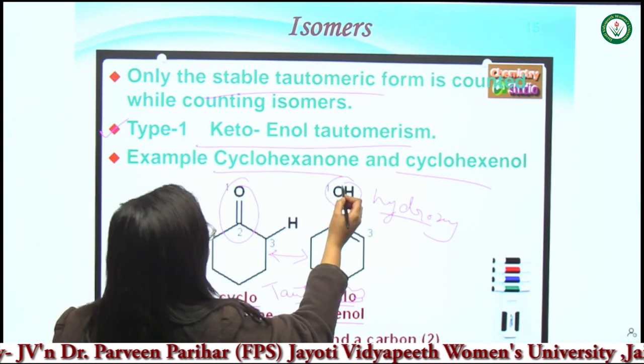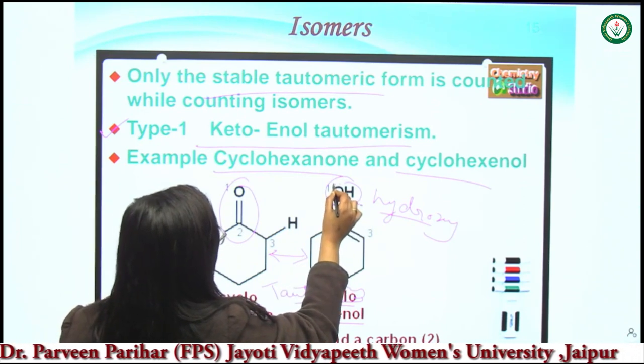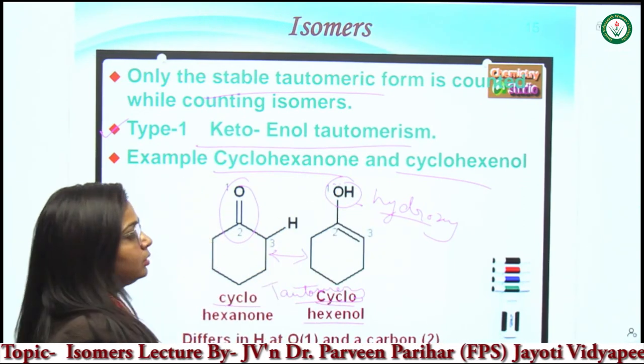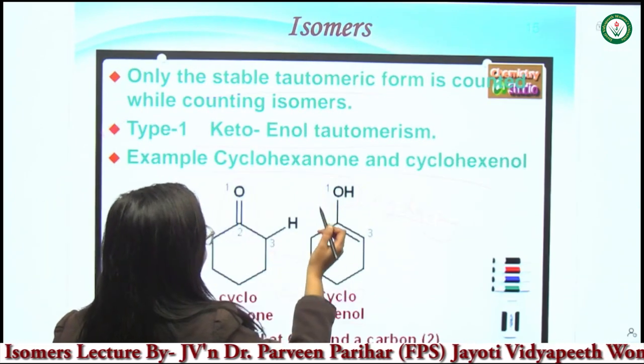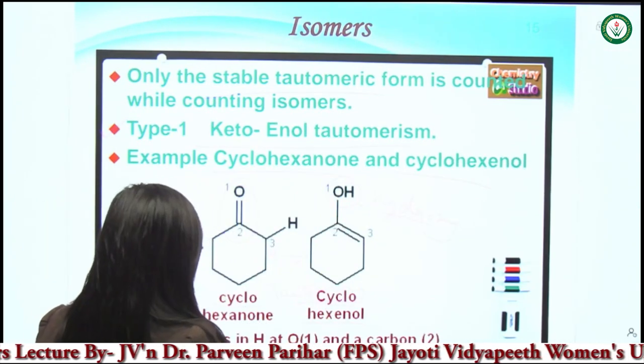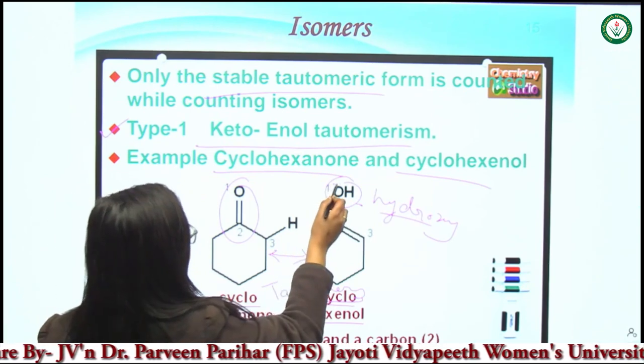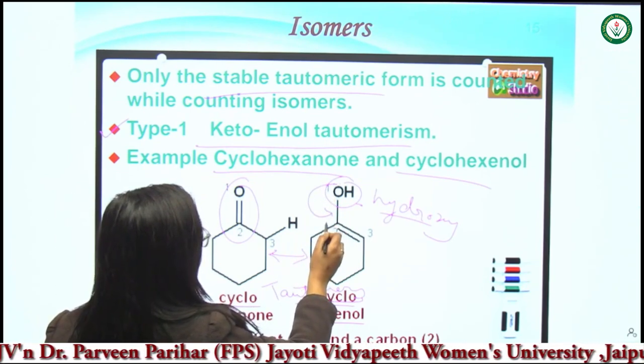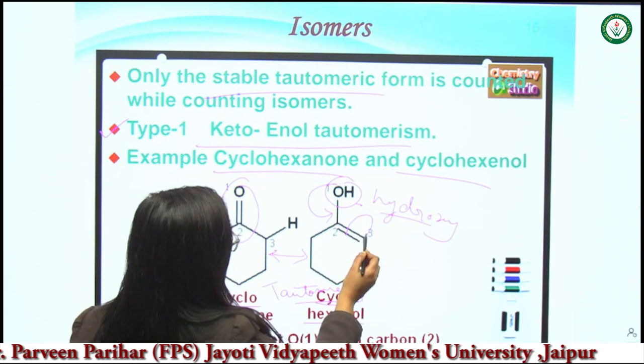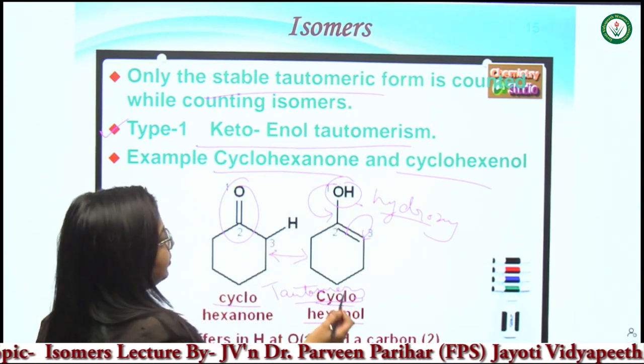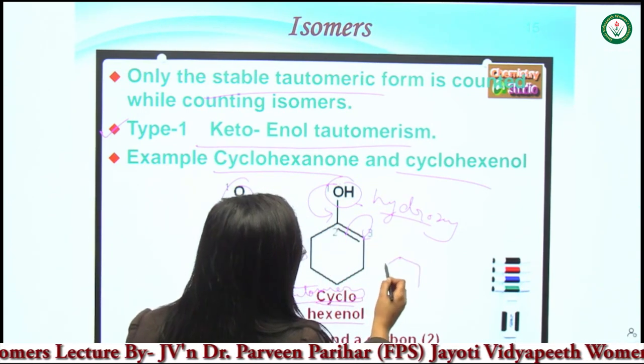As you already know, in this hydroxyl form, the oxygen contains a lone pair of electrons, and this lone pair can move here, and this double bond will move here, and by doing this we get the structure like this.